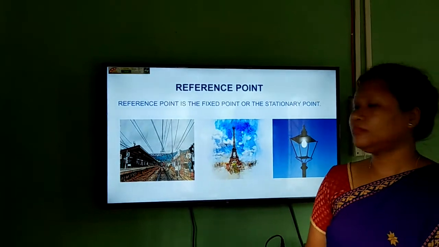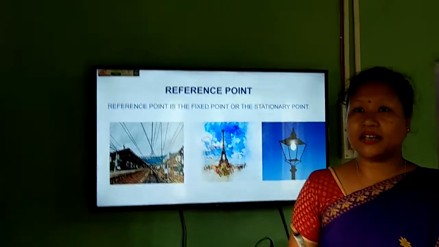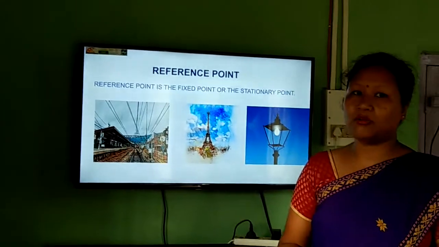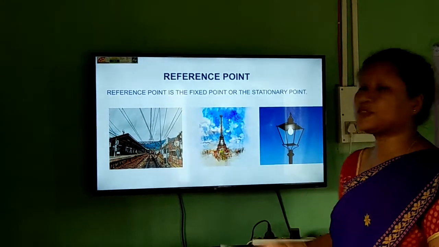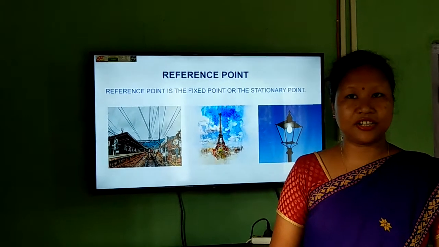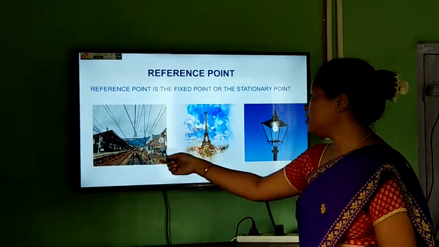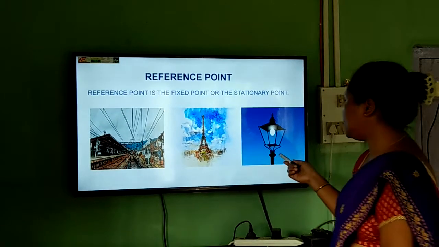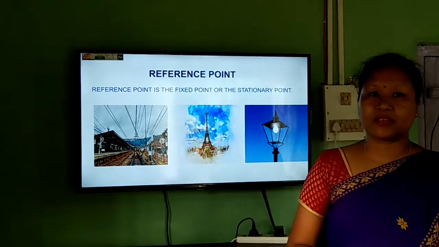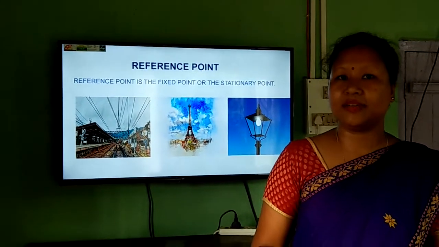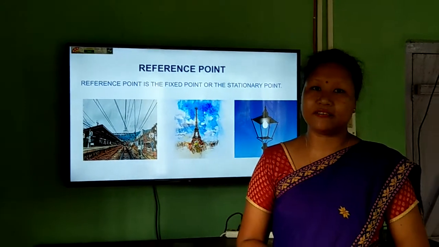Now, the objects that we have said are in rest or in a fixed point, it is called a reference point or a stationary point. That means, look at the picture. This is the picture of a railway station. This is the picture of the Eiffel Tower. This is the picture of a street light or street light post. So these objects are stationary. They are not going to change the position. So this we consider as a reference point.